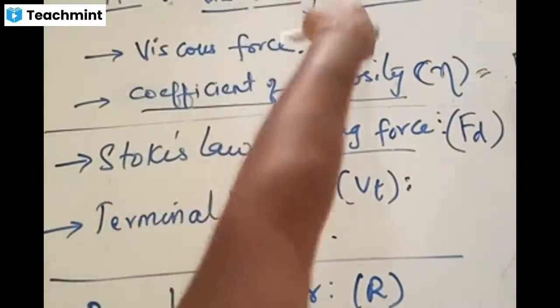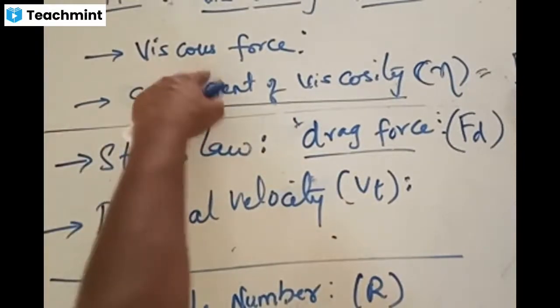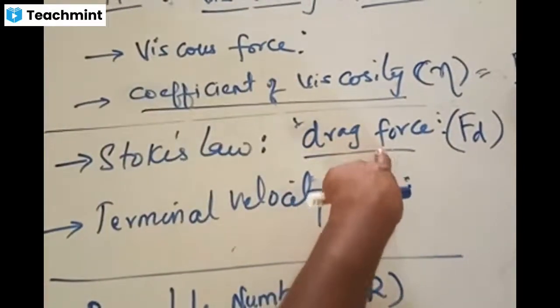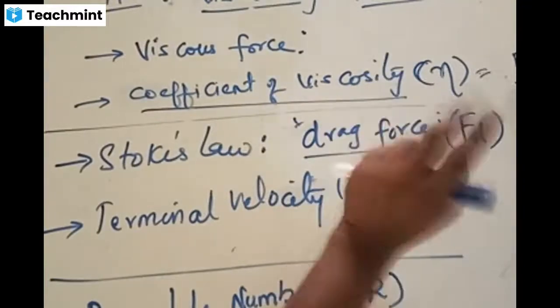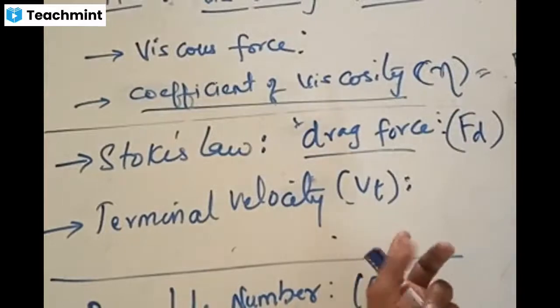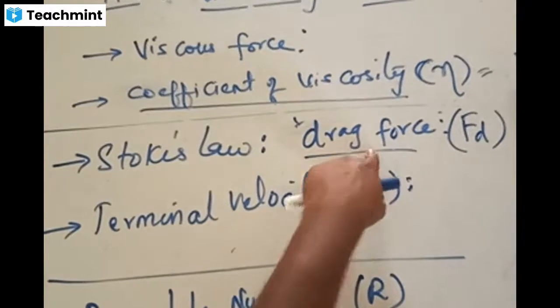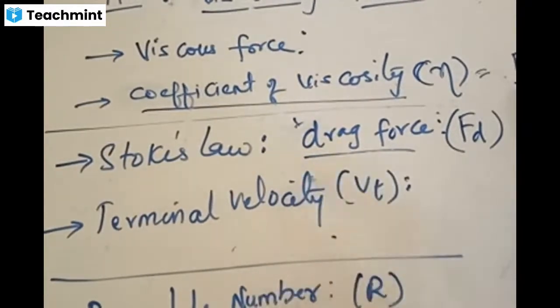If it is onto a solid body, it is called frictional force. Solid to solid is frictional. Opposing force given by a solid onto a solid is frictional force. Opposing force on a fluid by a solid is called viscous force. Opposing force on an object, it could be solid, it could be liquid, it could be anything. But if it is by air, the fluid air, then it is called drag force. If the opposing force acts on a body by the liquid, then it is called buoyant force.